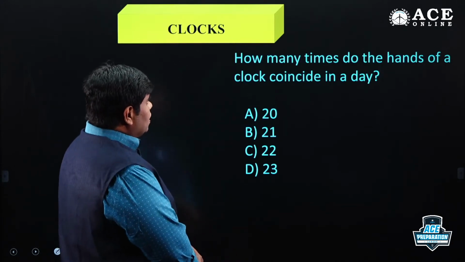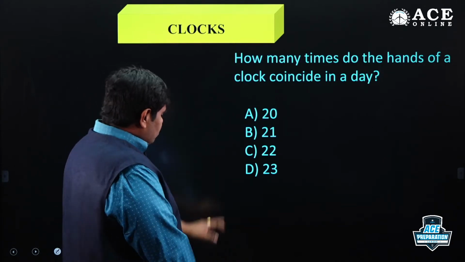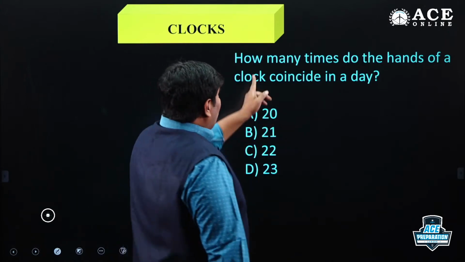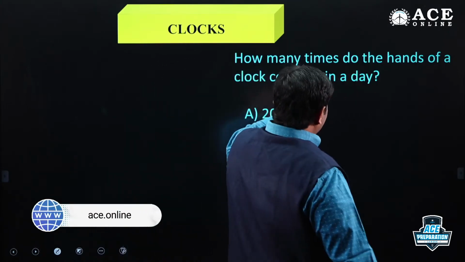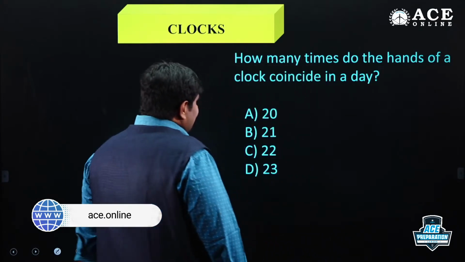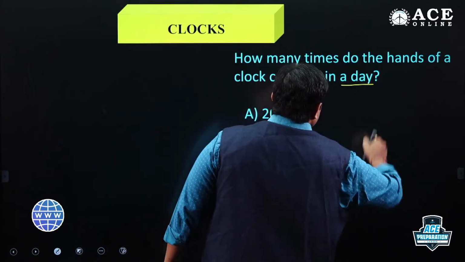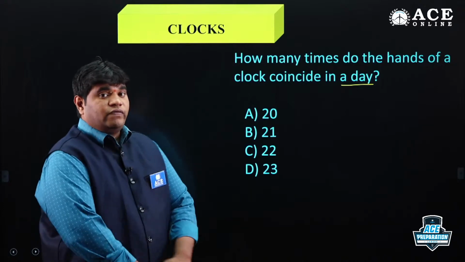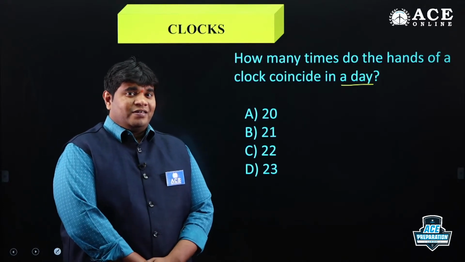Next, observe the question and tell me the answer. How many times do the hands of a clock coincide in a day? So coincide in a day. A day means 24 hours. In a day, 24 hours. Tell me.